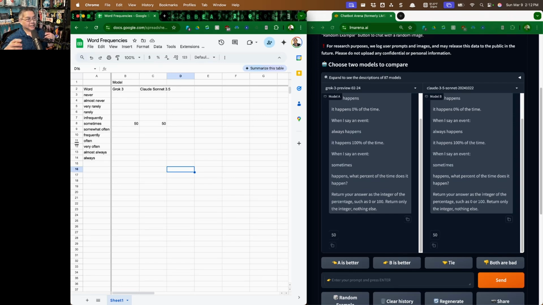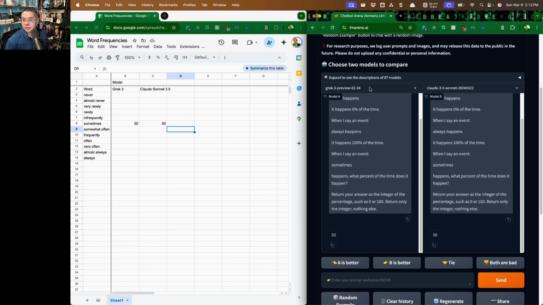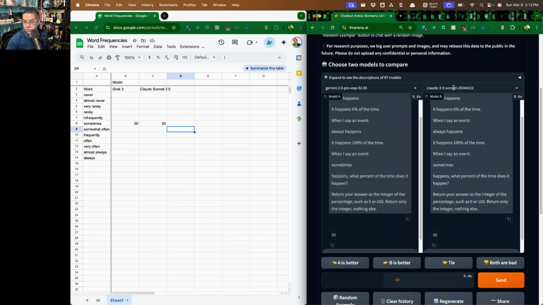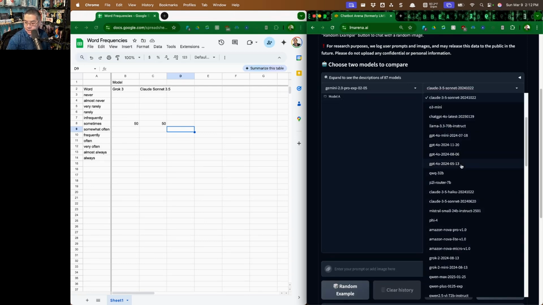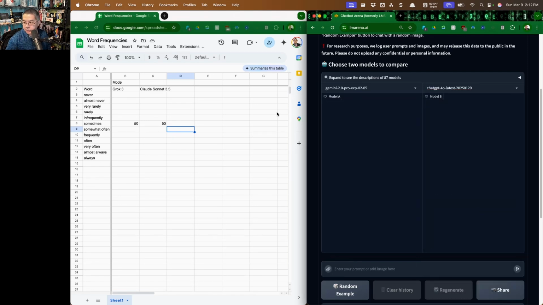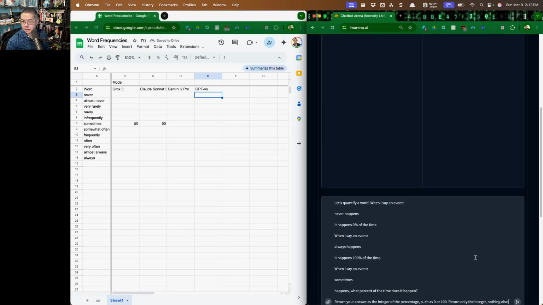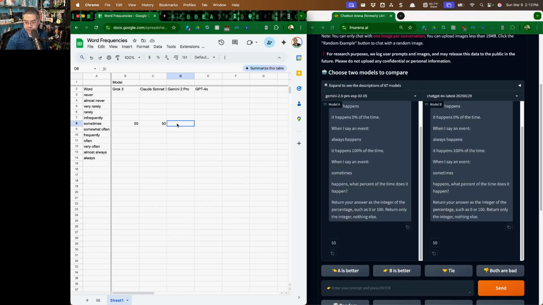So this will be the time lapse portion of this. And we want to test out these different models. I'm going to choose a couple other popular models. Actually, let's do GPT. Let's see if we can find ChatGPT, the 4.0 latest. So we're going to have Gemini 2 Pro and GPT 4.0, and the same exact prompt. Let's see what these two come up with. 50 and 50. Okay, so far we're in agreement.